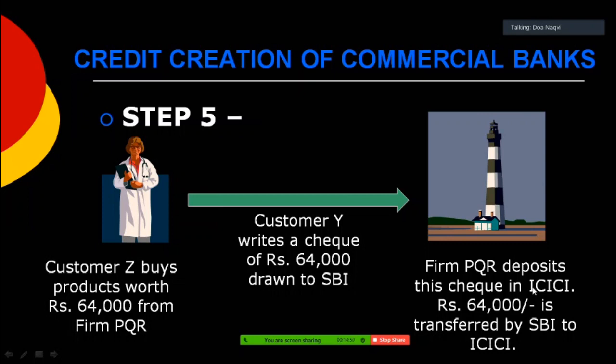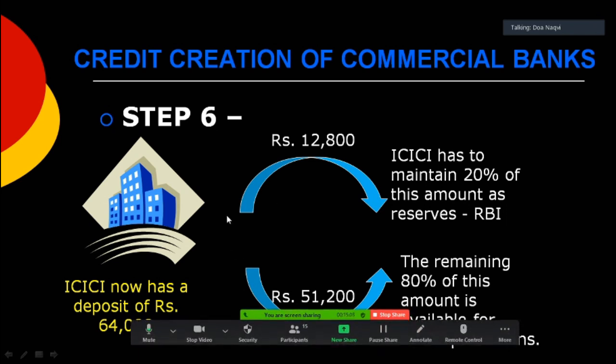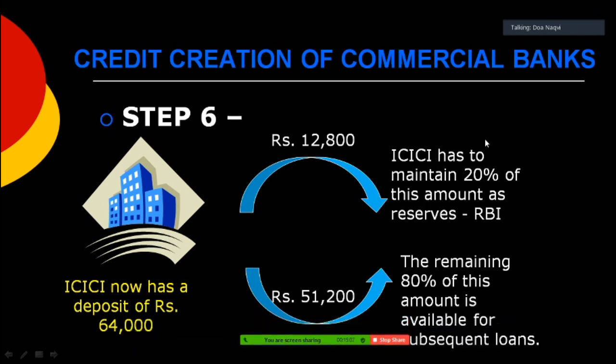ICICI calls for a transfer of funds of 64,000 from SBI to ICICI. Now ICICI has a deposit of 64,000 rupees. Again, this will be split into two parts, 20% and 80%, and 20% will be kept as reserves and 80% will become available for subsequent loans.